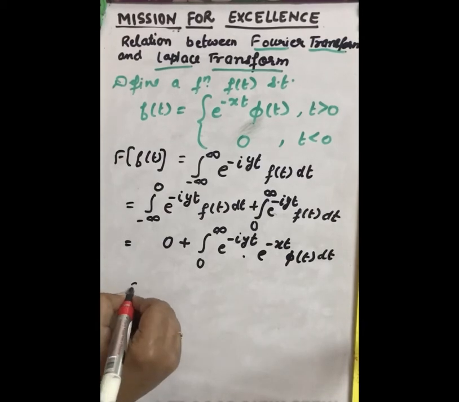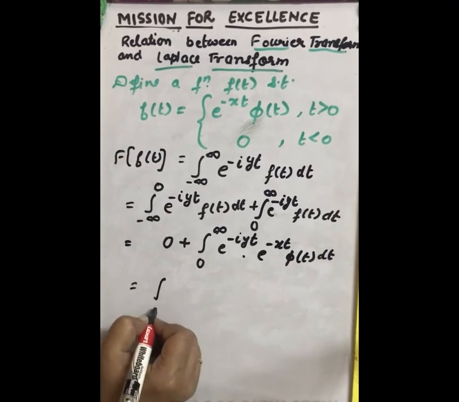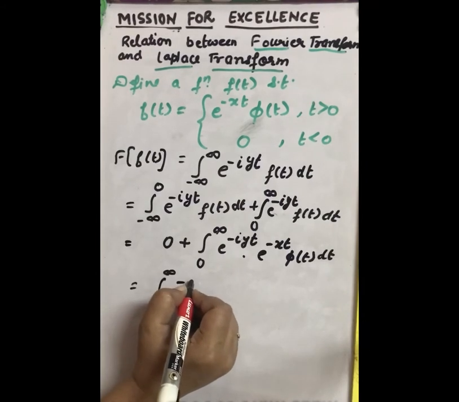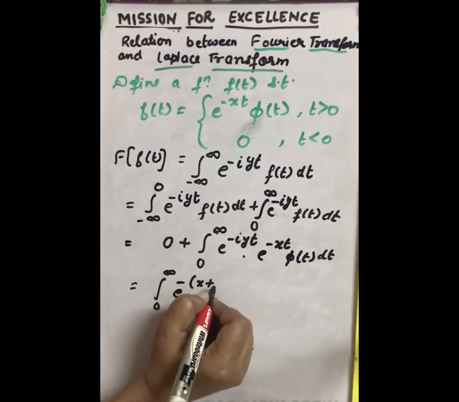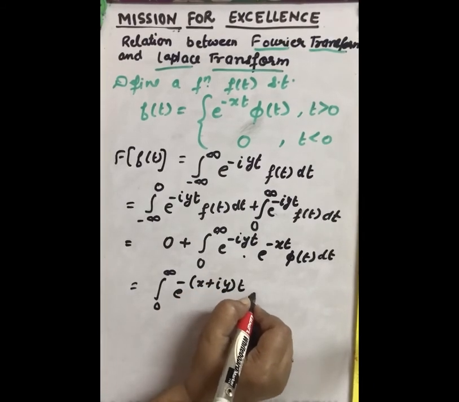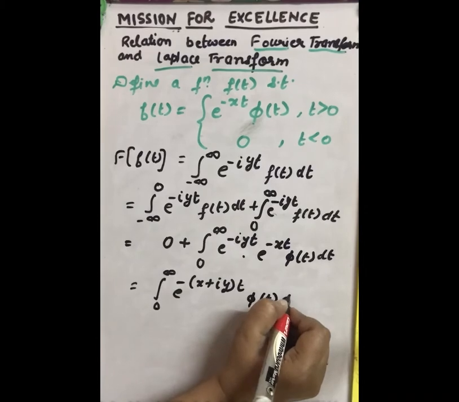So now this will become 0 to infinity e raised to power minus (x plus iota y) t phi(t) dt.